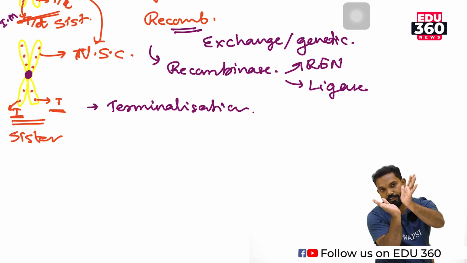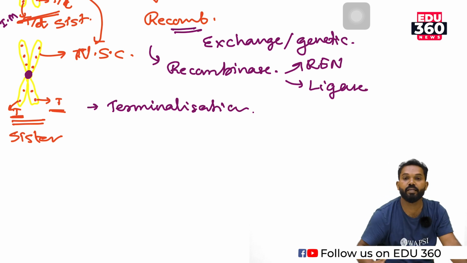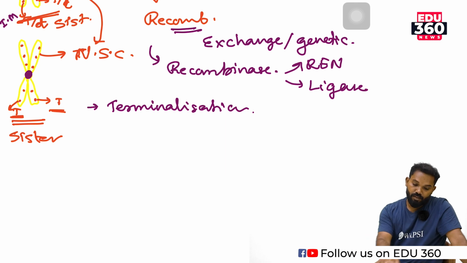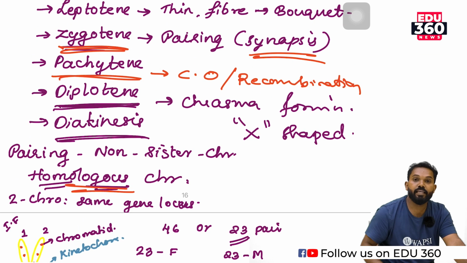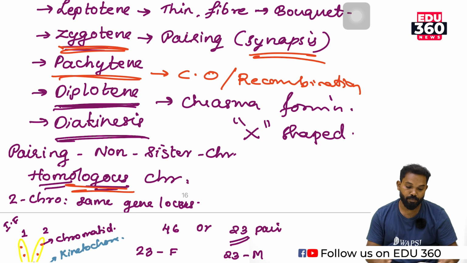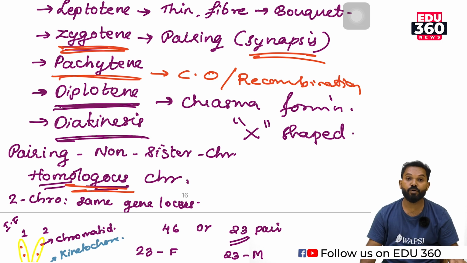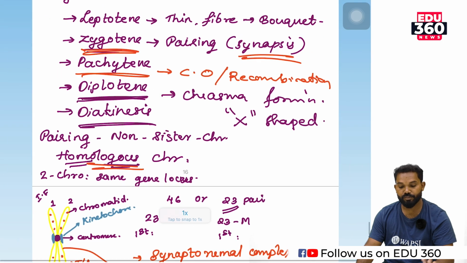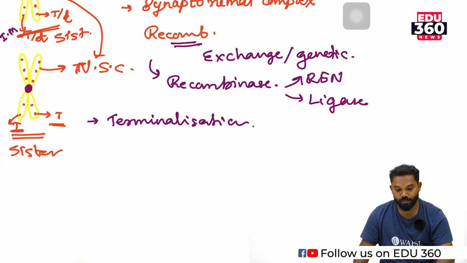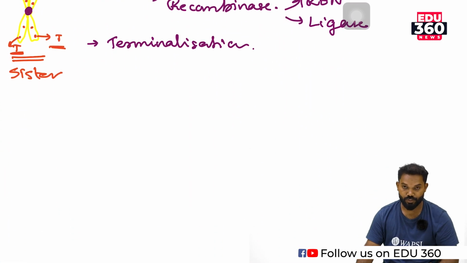So the movement of chiasma from the center, where it is formed, towards the tip is known as terminalization. So terminalization takes place during this diakinesis. So the leptotene, zygotene, pachytene, diplotene, and diakinesis take place during meiosis 1. So meiosis 1 is the most important stage.